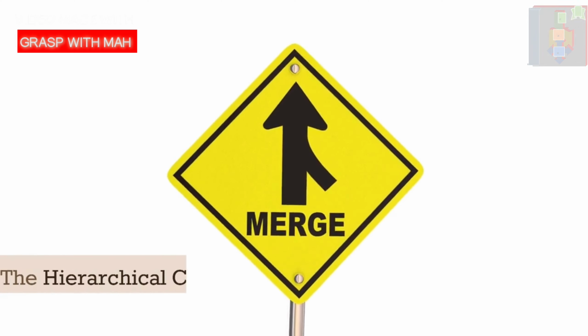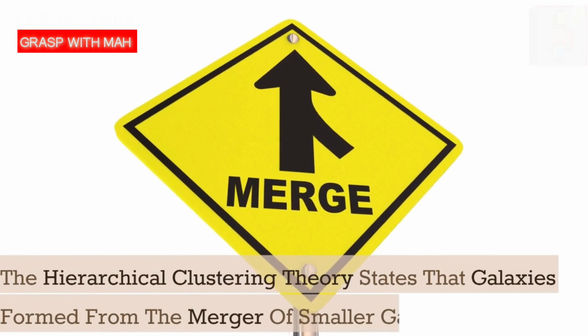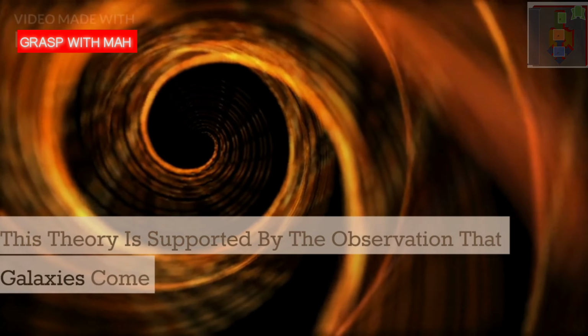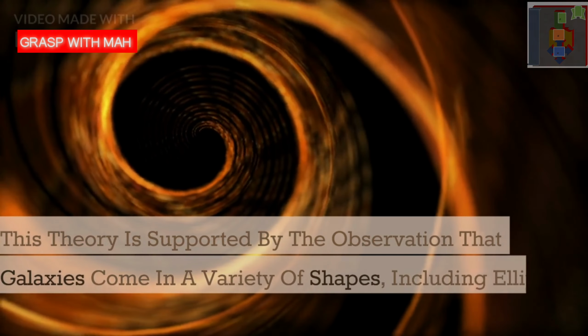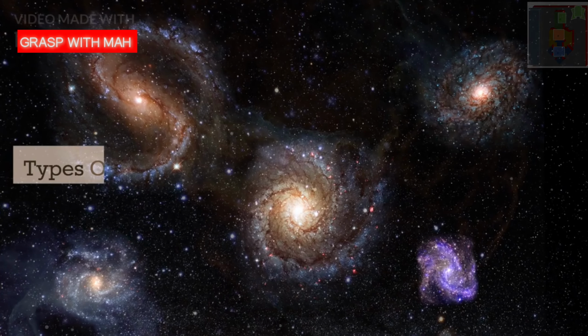The hierarchical clustering theory states that galaxies formed from the merger of smaller galaxies. This theory is supported by the observation that galaxies come in a variety of shapes, including elliptical galaxies, spiral galaxies, and irregular galaxies. Types of galaxies.